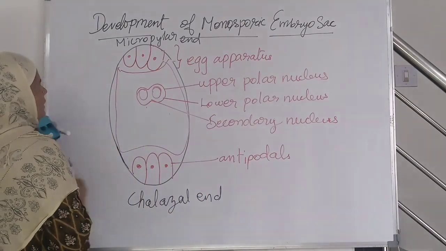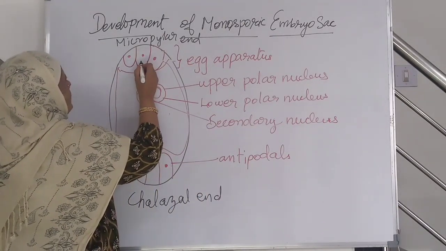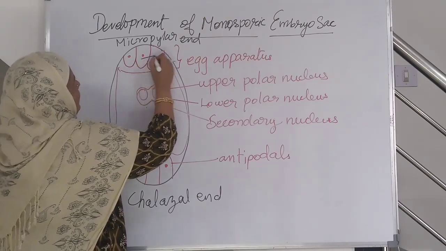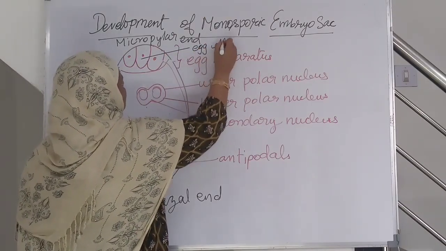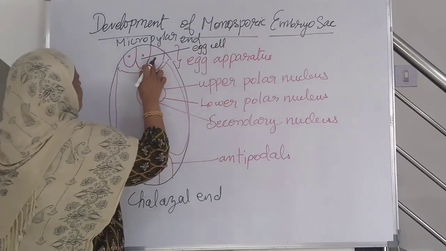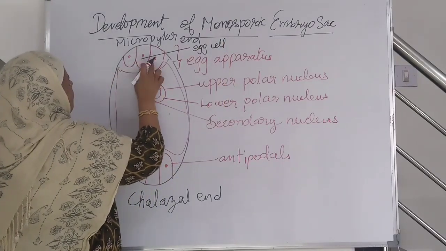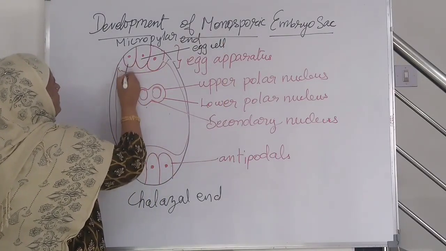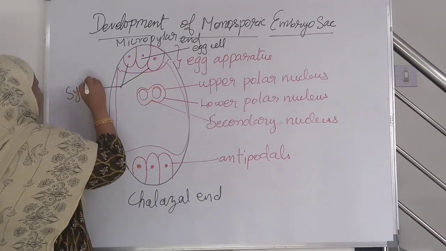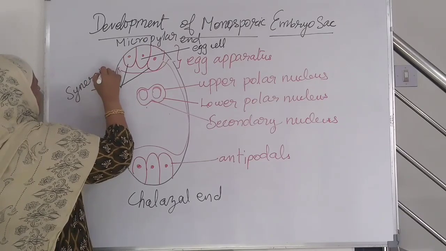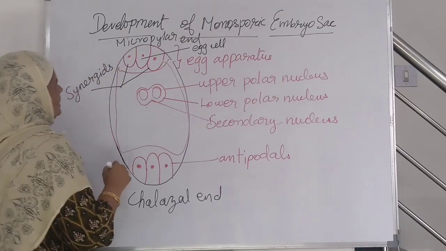In the egg apparatus, the cell at the center is the egg cell, and the 2 beside the egg cell are called synergids.